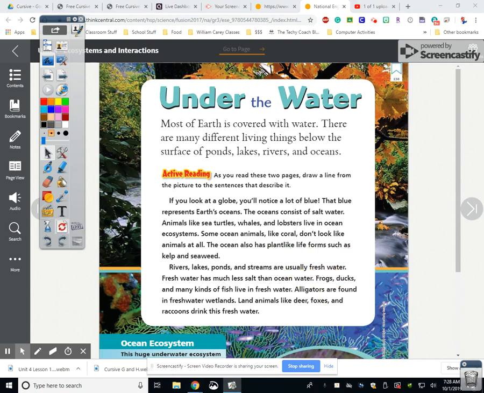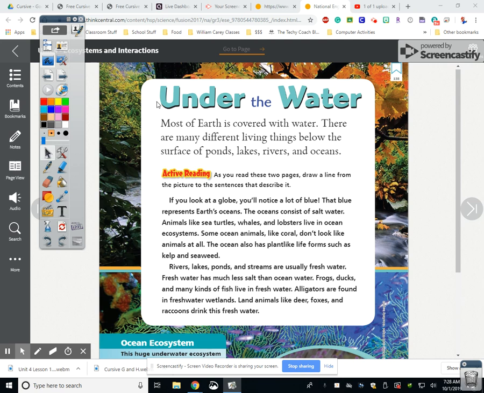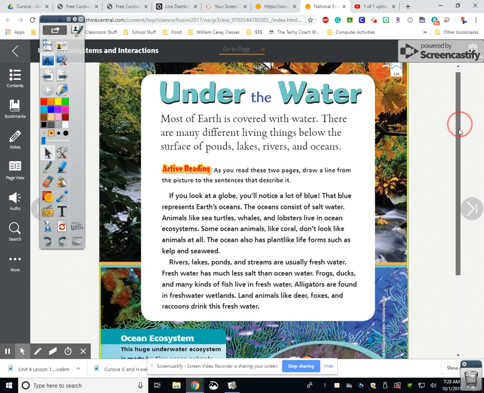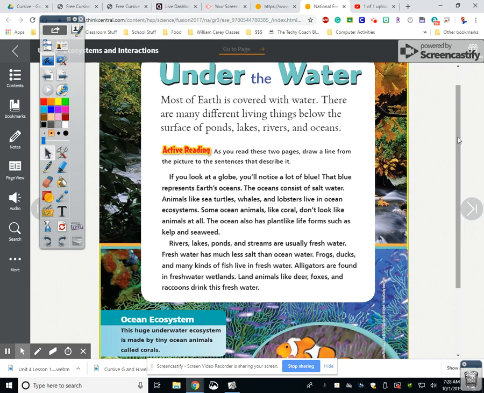All right, now under the water. Most of Earth is covered with water. There are many different living things below the surface of ponds, lakes, rivers, and oceans. If you look at the globe, you'll notice a lot of blue. That blue represents Earth's oceans. The oceans consist of salt water. Animals like sea turtles, whales, and lobsters live in the ocean ecosystems. Some ocean animals like coral don't look like animals at all. The oceans also have plant-like life forms such as kelp and seaweed.